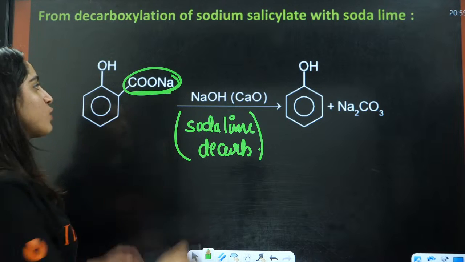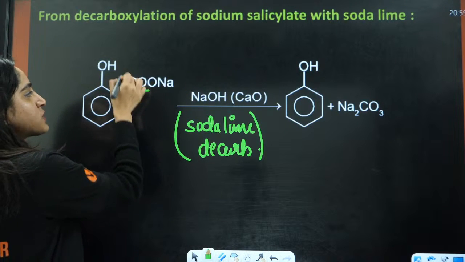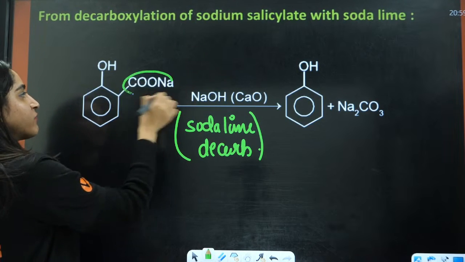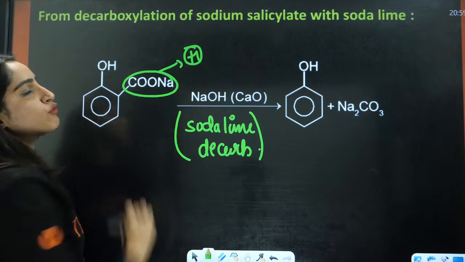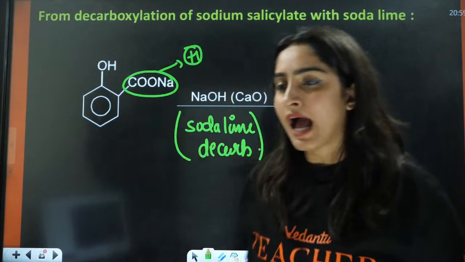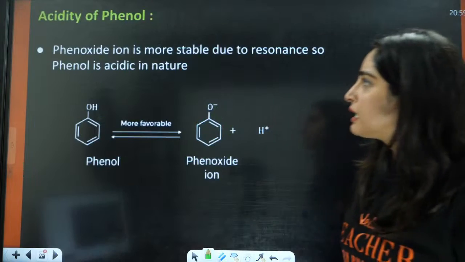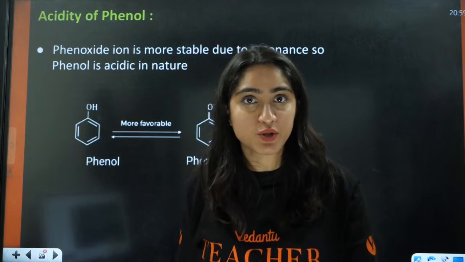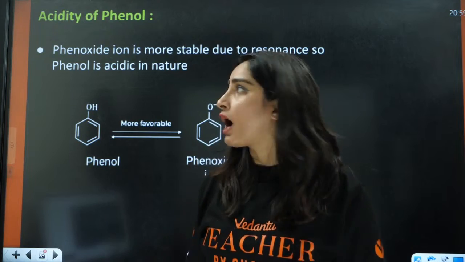You will have the elimination of CO2 here, and this Na will go from this side, and this will be replaced by hydrogen here, and here you will have the formation of phenol. We have done soda lime decarboxylation in detail in hydrocarbons.